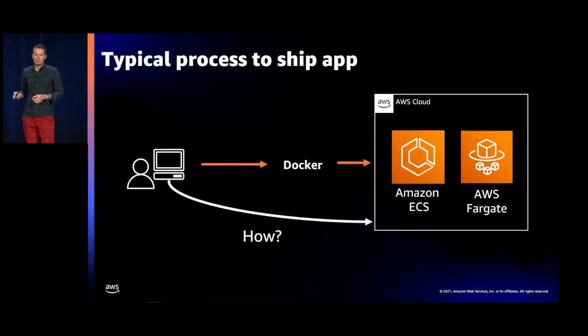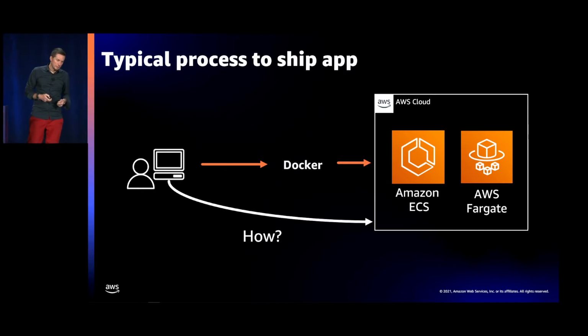So going back to shipping our containers to the cloud, to ECS and Fargate. How do we do that? If you are new to Amazon ECS, I would highly recommend you use AWS Copilot. AWS Copilot is a CLI tool, which is very opinionated, that guides you in building and shipping your application to Amazon ECS.